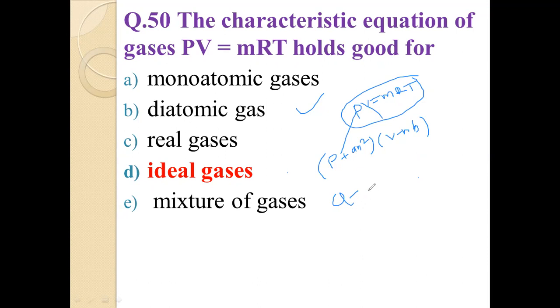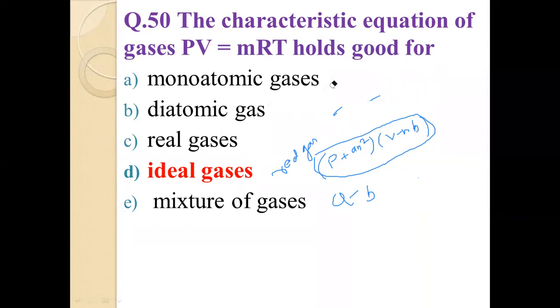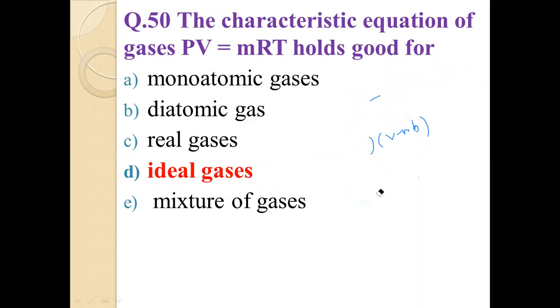And what is b? b is the volume those molecules take up inside the container. So this equation holds good for real gas, and this is for ideal gas. So answer D is correct here, friend. The characteristic equation of gases PV equal to mRT holds good for ideal gases. This is the answer for question number 50, friends.